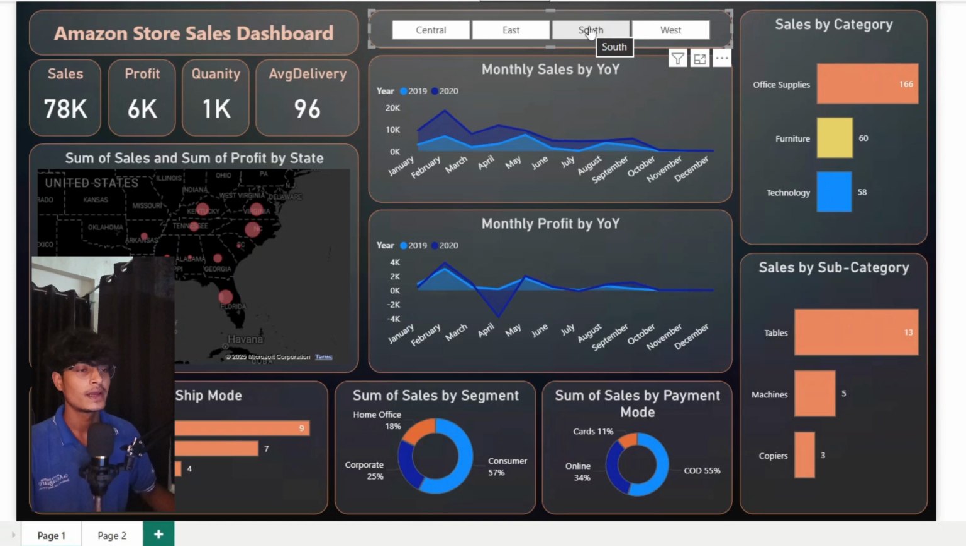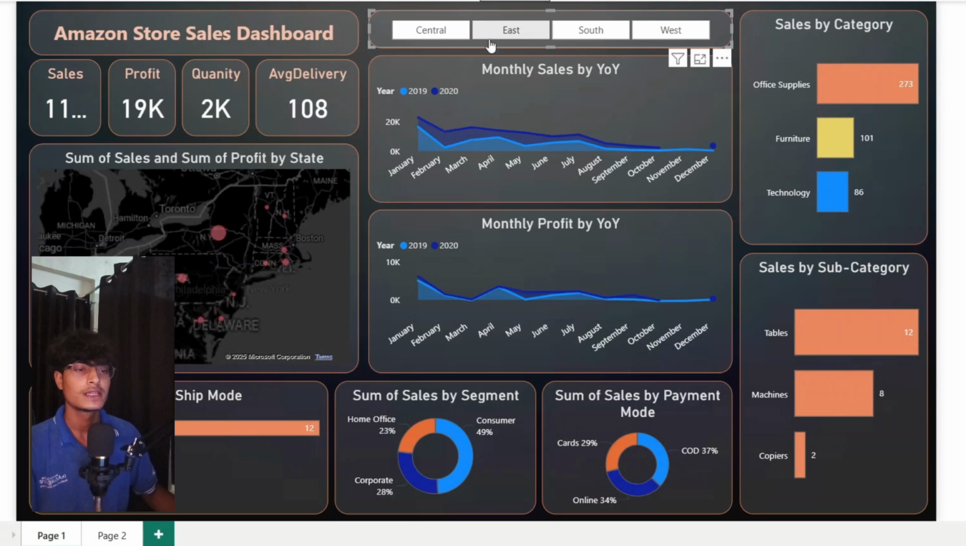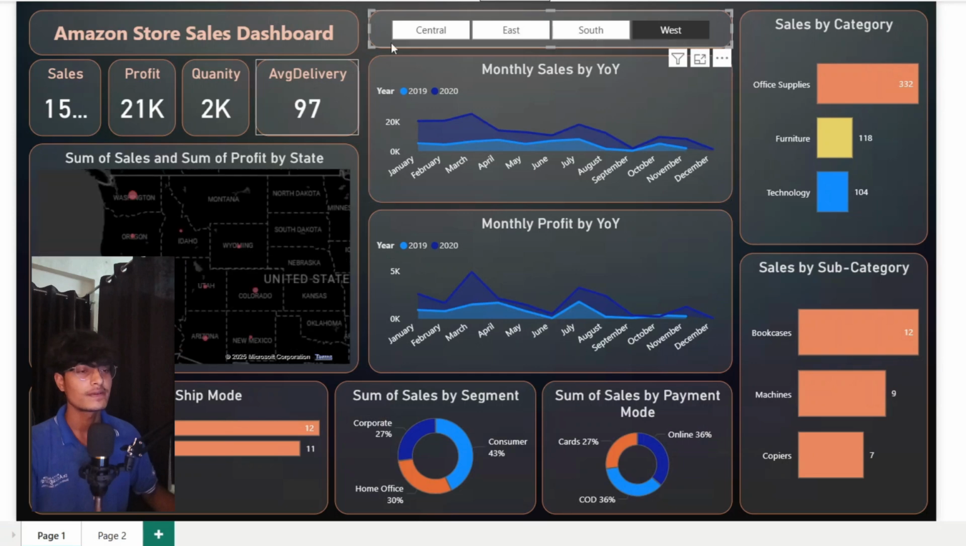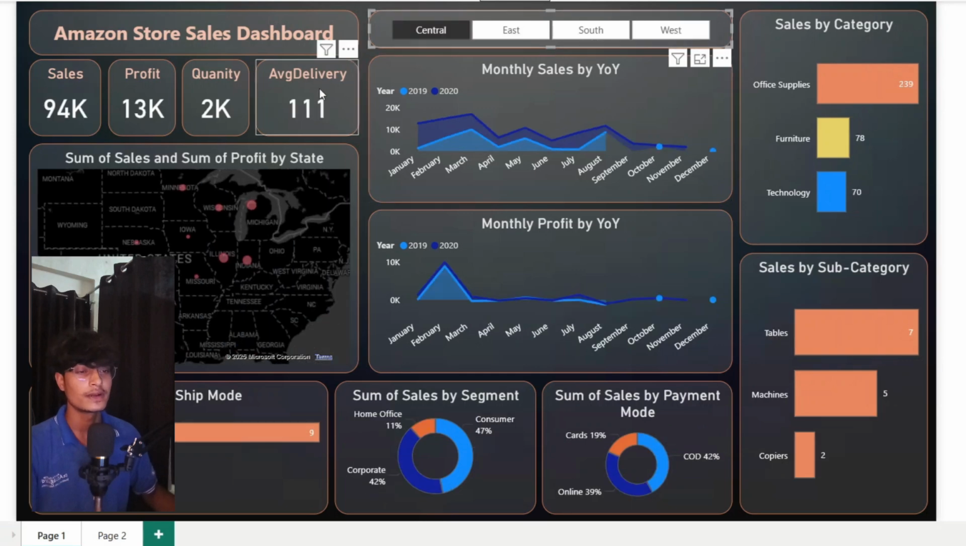COD. And if I talk about the average delivery time, it is 96 in the south, and if I say east, you can see the average delivery is 108. And if I say west, you can see 97. If I say central, you can see 111 days, the average delivery time.